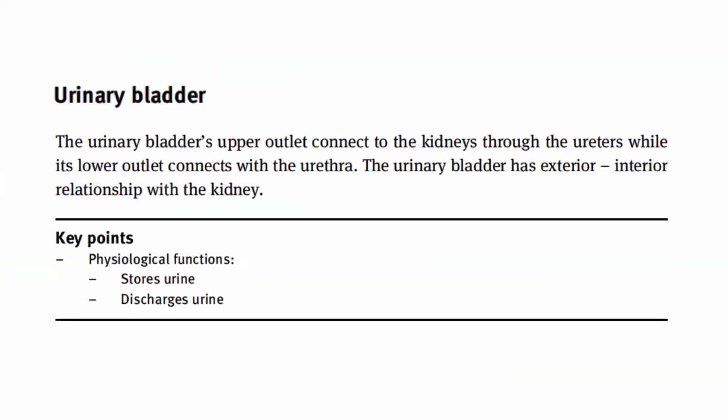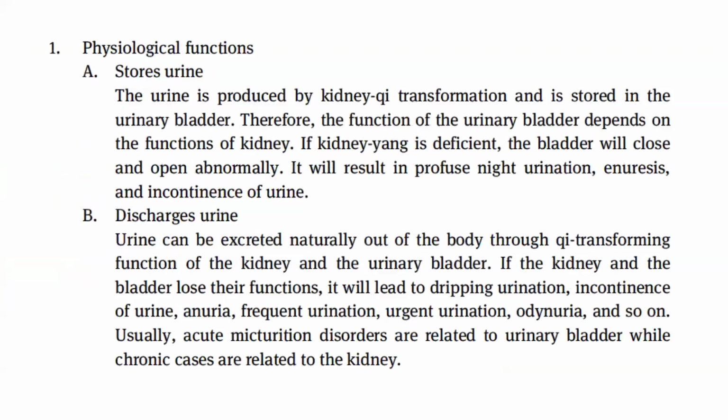The urinary bladder's upper outlet connects to the kidneys through the ureters, while its lower outlet connects with the urethra. The urinary bladder has exterior-interior relationship with the kidney. Physiological functions: stores urine, discharges urine.